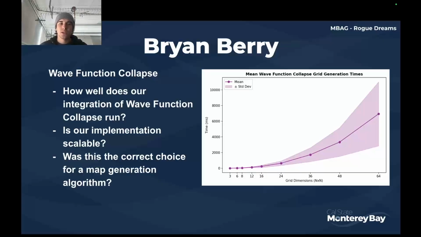Now, is this implementation scalable? It is to a point. It's definitely efficient enough for the purpose of use that we have, but there would never really be a use case of generating a 1000 by 1000 grid, for example. And for us, we're just doing 8x8 grids. It runs totally fine there. Now, was this a correct choice for us? It definitely was. Given that we were integrating it with a dual grid system, this worked very well on top of that, and it provided everything that we needed to feed that dual grid system.